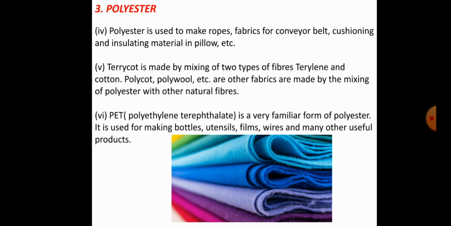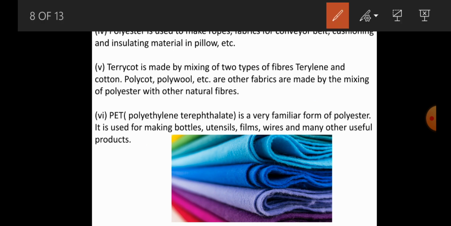Similarly, polyester is also used in making ropes, very strong fabrics for conveyor belts, and cushioning and insulating material in pillows, and other uses. There are also some types of polyesters. We sell polyester under the name terracotta.